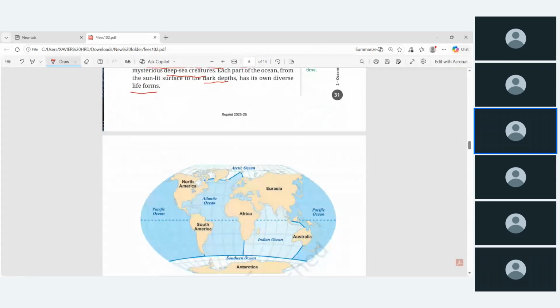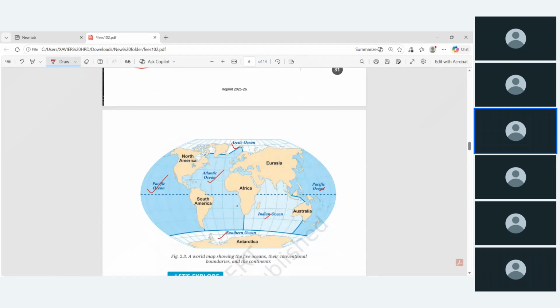Then so these are the 5 oceans: the Pacific Ocean and Atlantic Ocean. So then Indian Ocean, Arctic, and Southern Ocean, that is Antarctica. So these are the major oceans you can see in the map. Then some of the continents also there: North America and South America, Asia, Europe and Asia together it is called Eurasian continent. Then Australia continent.